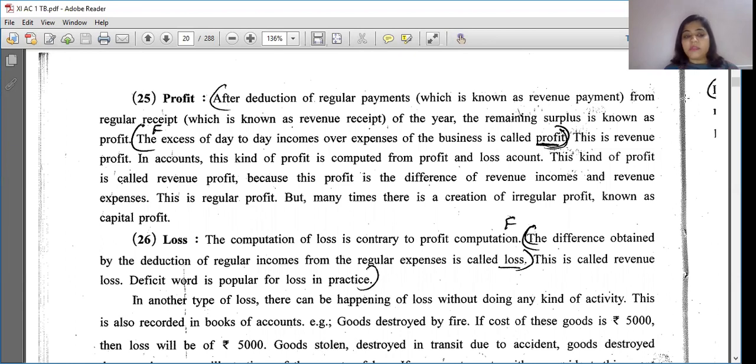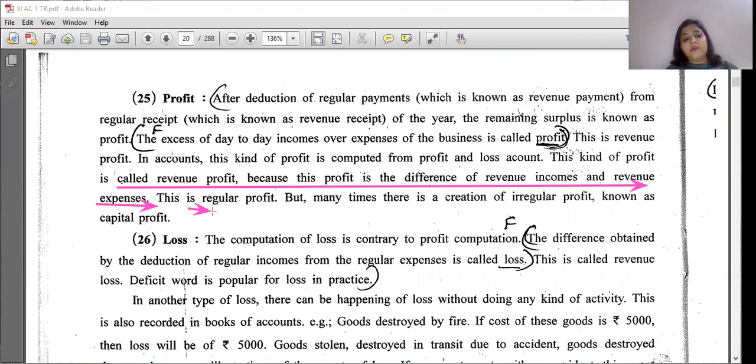As I said earlier, this kind of profit is called revenue profit because this profit is the difference of revenue income and revenue expense. This is the result of revenue income and revenue expenses. Is it clear? This is regular profit.